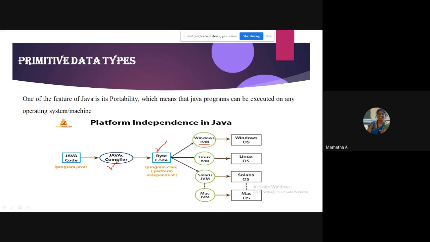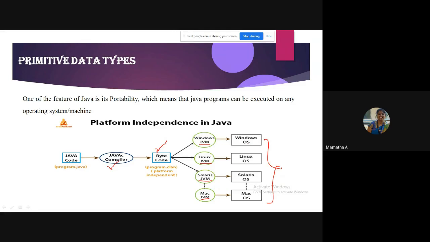So Java virtual machine. Whatever operating system you have, you should have its respective Java virtual machine. This bytecode will be taken up by the respective Java virtual machine operating on the system.